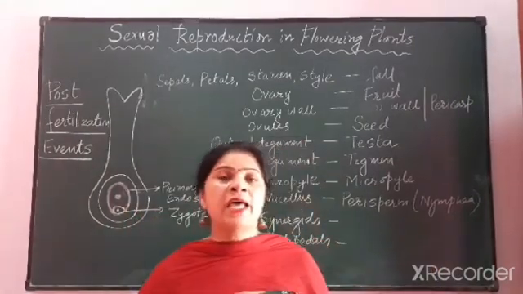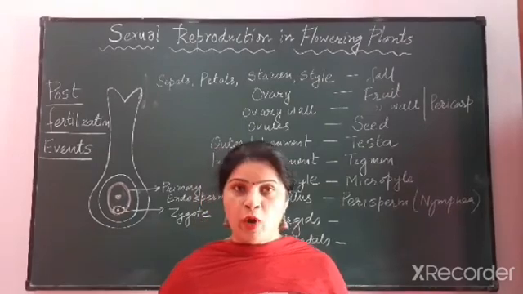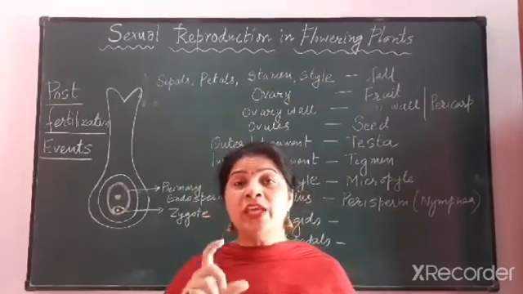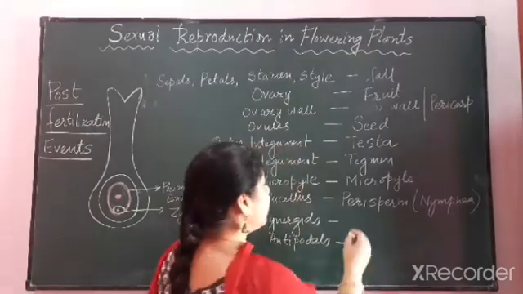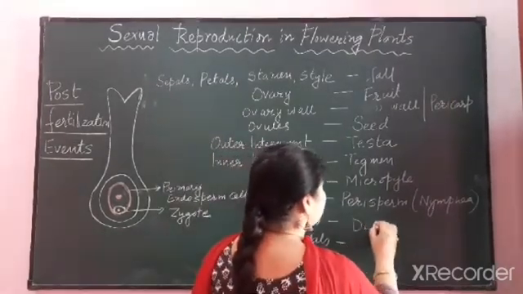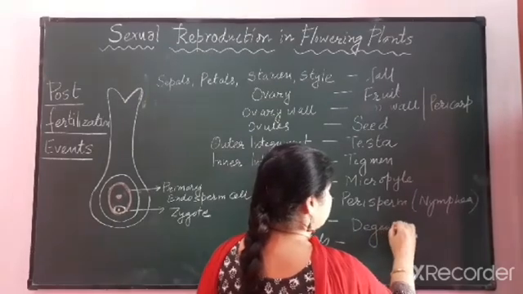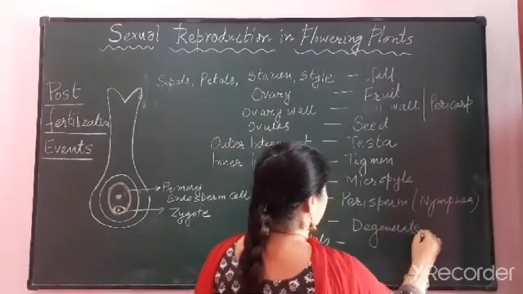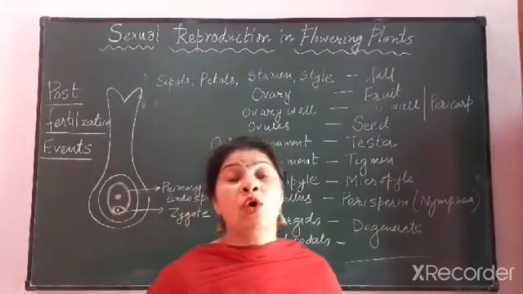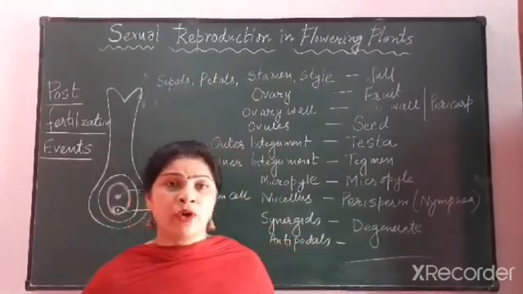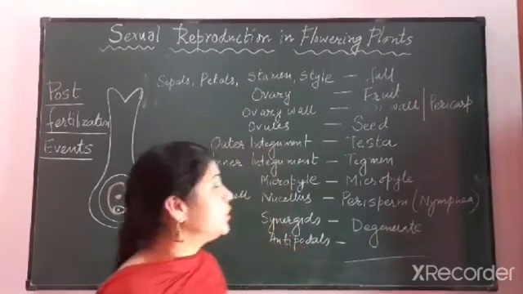The synergids and antipodals, which were haploid cells present within the female gametophyte or the embryo sac, will also degenerate. So these are the other changes which are taking place on the flower after the process of double fertilization.